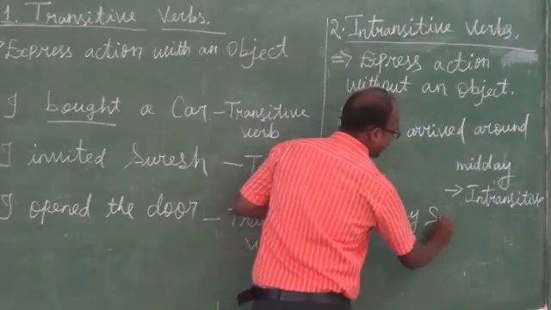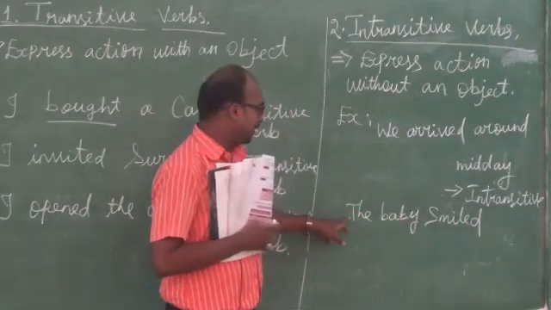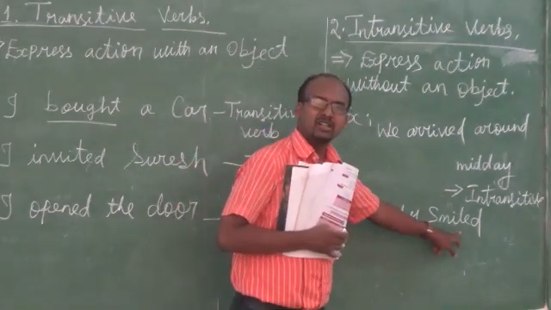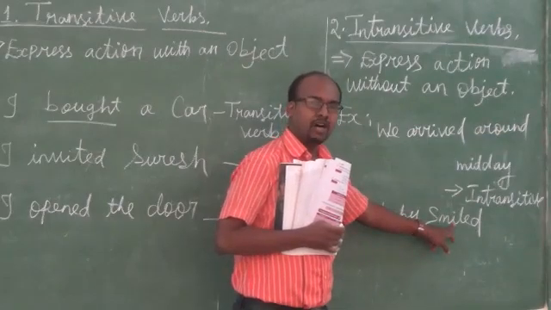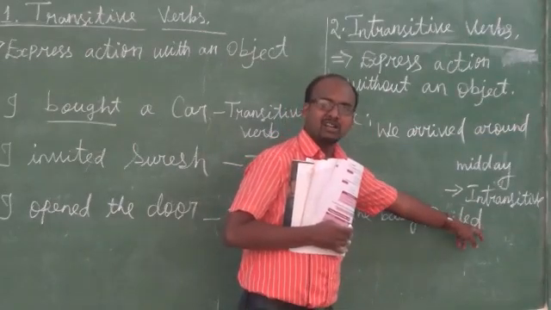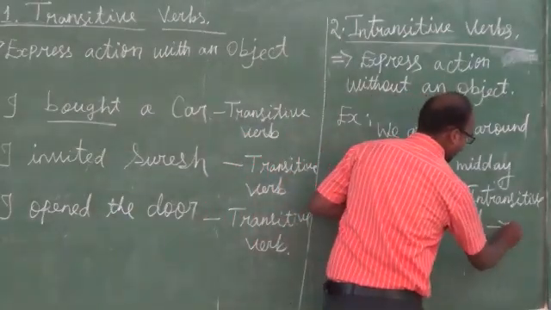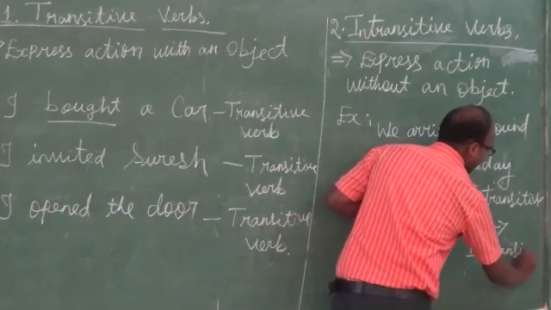Next sentence. The baby smiled. Look at this sentence. The baby is the subject. Smiled is a verb. So, after the verb, is there any object coming or not? So, this is also intransitive.